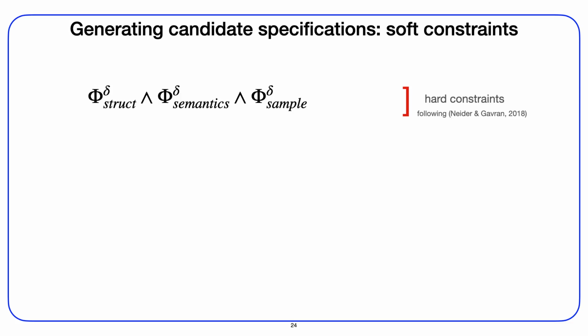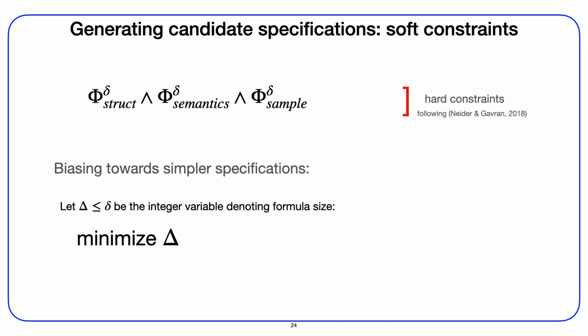Additionally, we would like to use soft constraints to favor a certain kind of specifications. First, we prefer simpler over more complex specifications. Thus, we require that an integer variable capital delta, representing the size of the specification, be minimized.